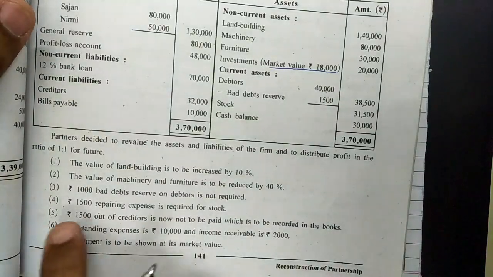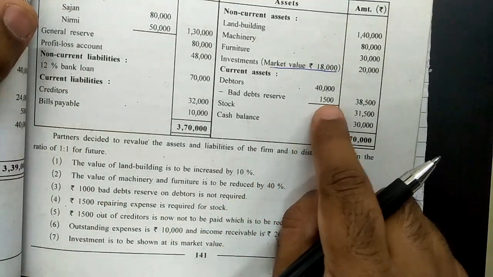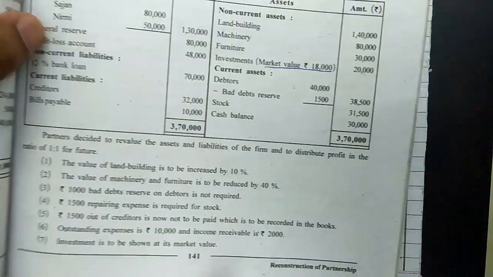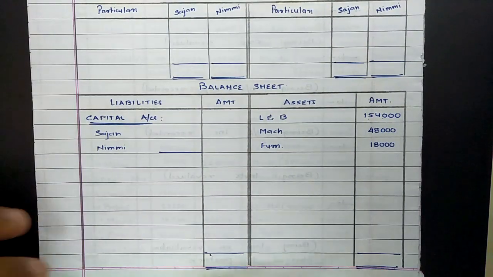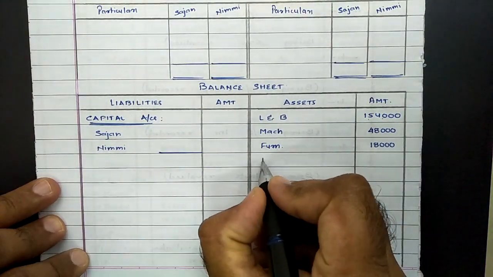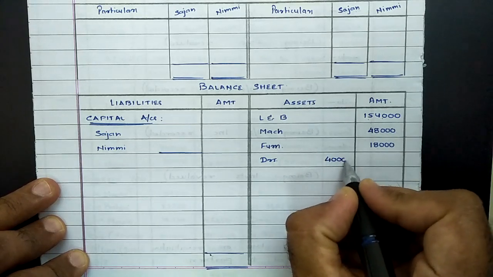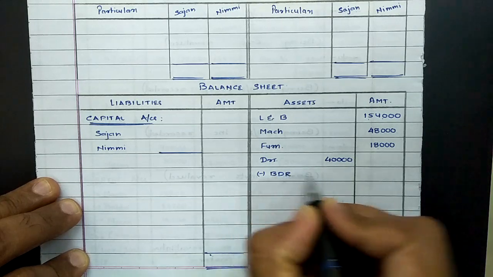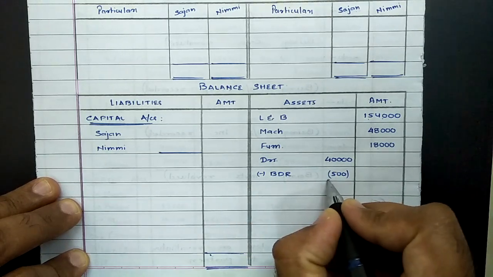Then third adjustment, rupees 1000 bad debts reserve is not required. Means out of 1500, now we need only 500. 1000 is not required. So the value of provision has to be reduced. If we want to decrease the provision, it will be recorded this way. Debtors original value was 40,000, whereas now the required value of bad debts reserve is only 500. From 1500 we need to reduce it by 1000, so now it will become 500.